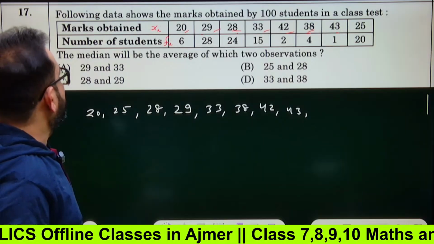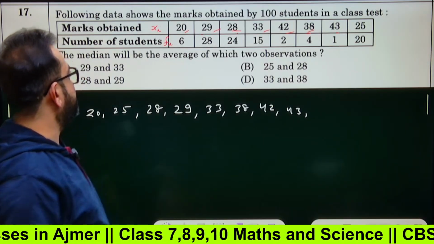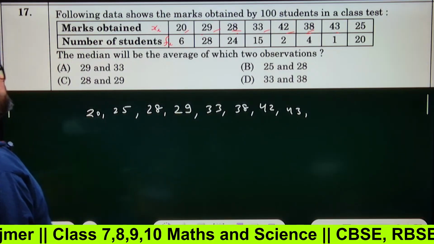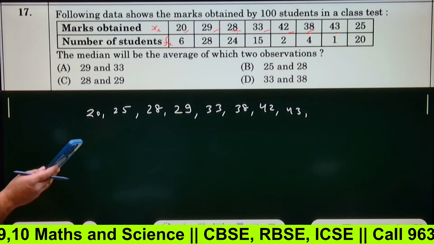The following data shows the marks obtained by 100 students in a class. The number of students is given frequency wise. You tell me, this is an oral question. I'm not going to do it.